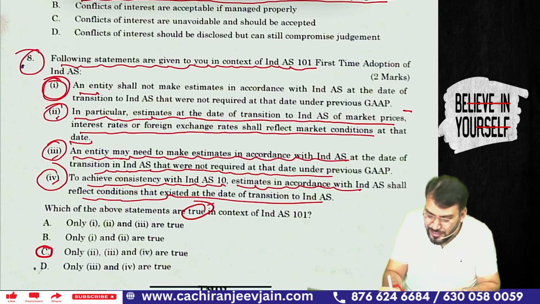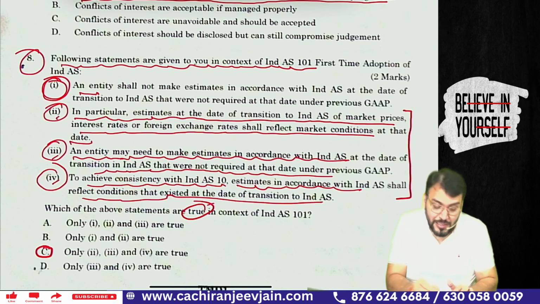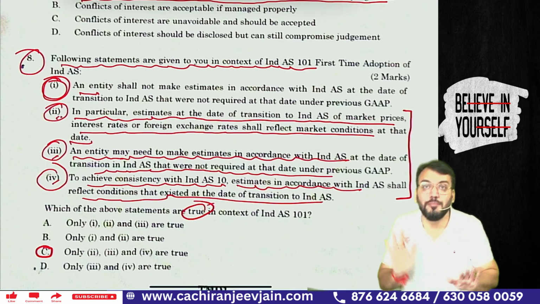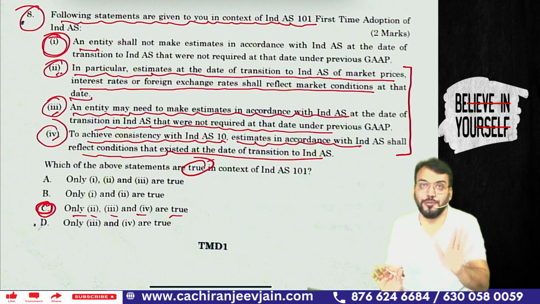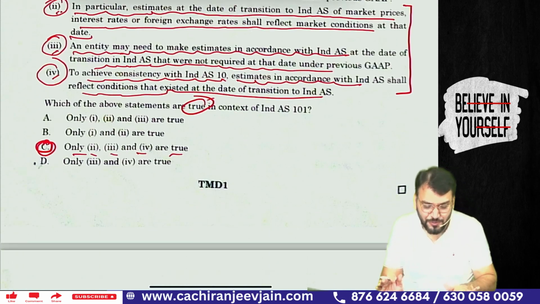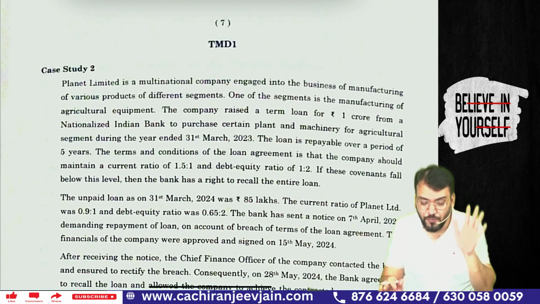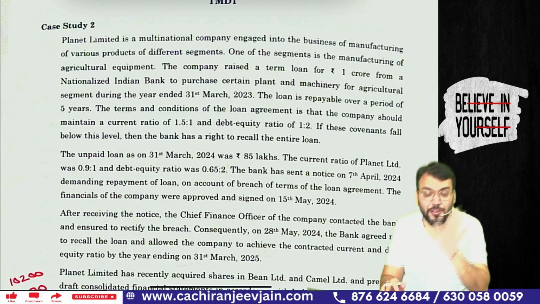So this actually is based on one para of Ind AS 101. In that para, points 2, 3, 4 have been mentioned. So option number C, only 2, 3 and 4 are true. Got this point? I hope question number 8 might be difficult for you. Most of you might have given the wrong answer.